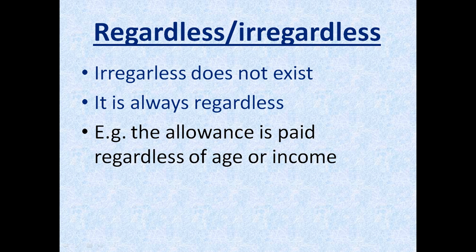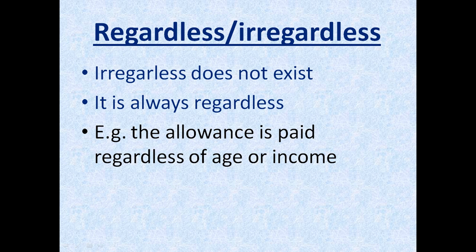Next up we have regardless and irregardless. I've seen many people using this word irregardless. So my question is, do you know the meaning of irregardless? Well, I have never found this word in a lexicon. It does not exist in the dictionary. It is always regardless.